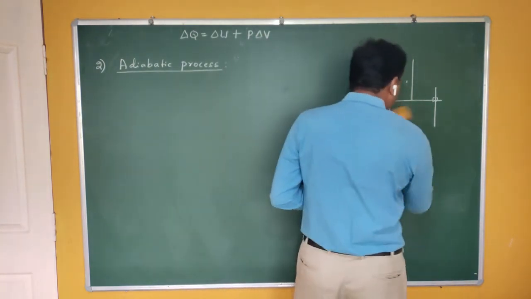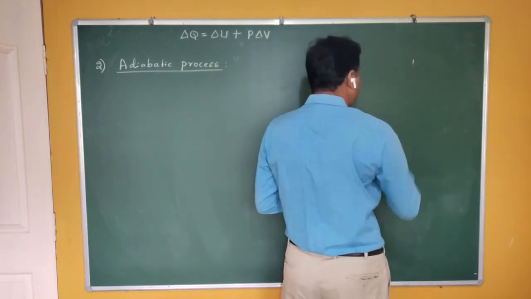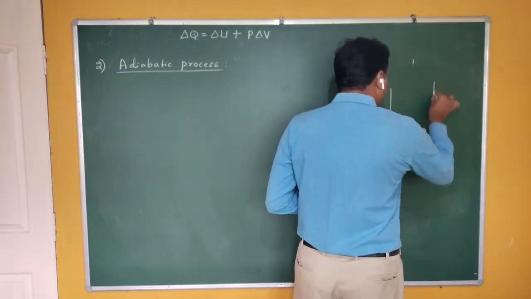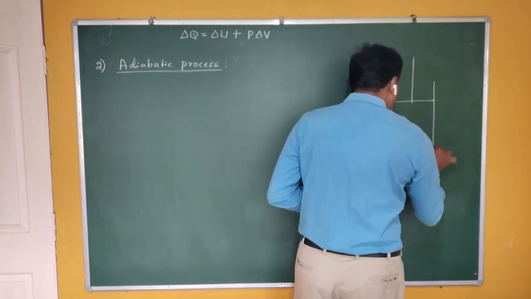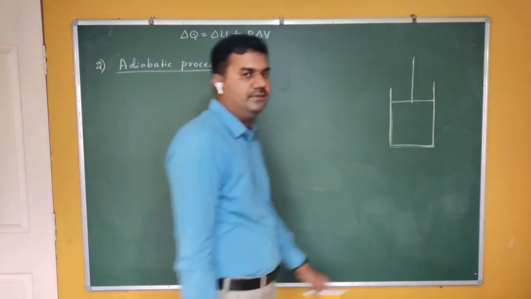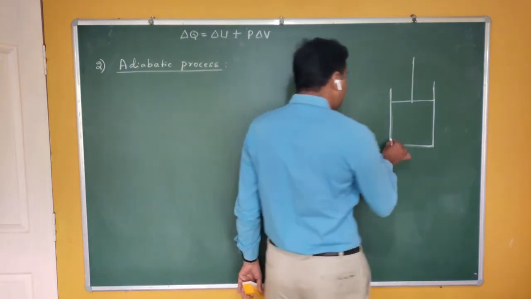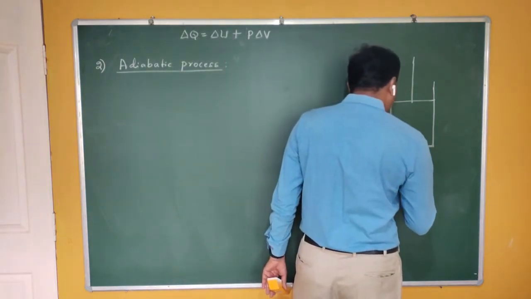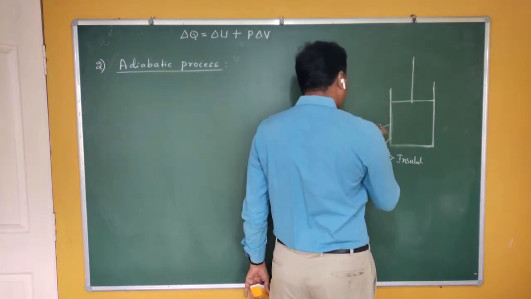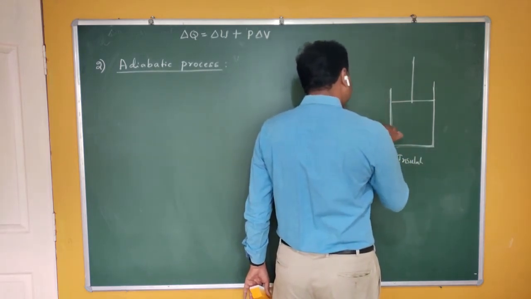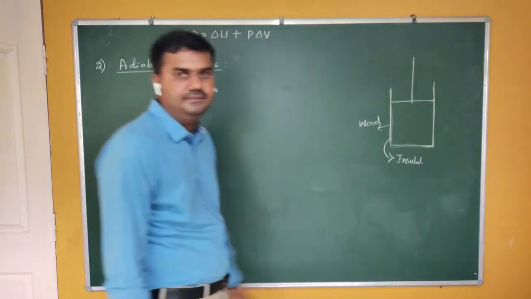This time you have taken one container fitted with a frictionless piston, but the walls of the container are perfectly insulated. For example, you have taken wood or glass, something like this.